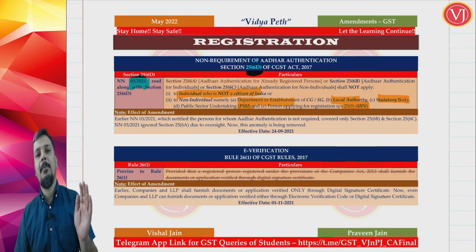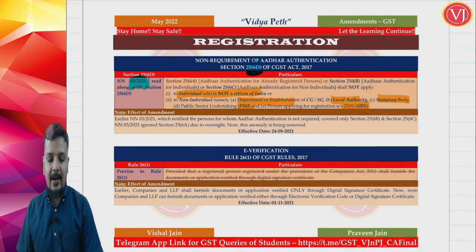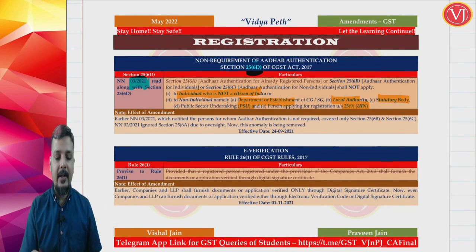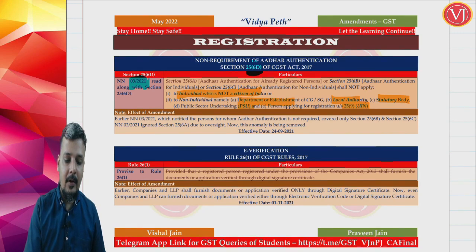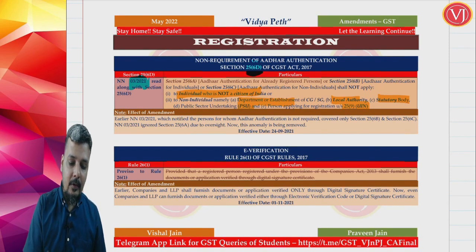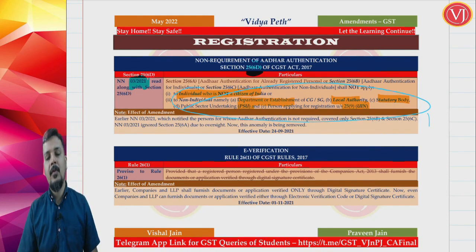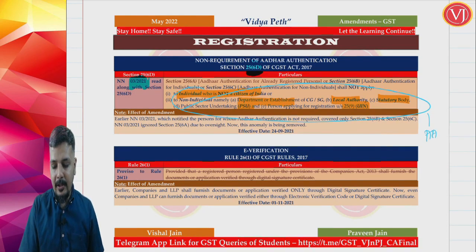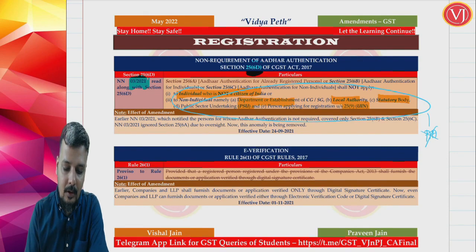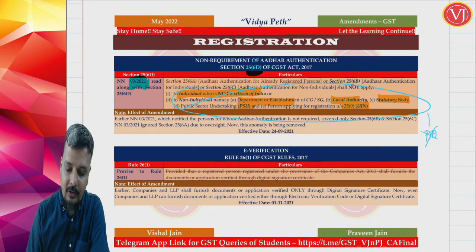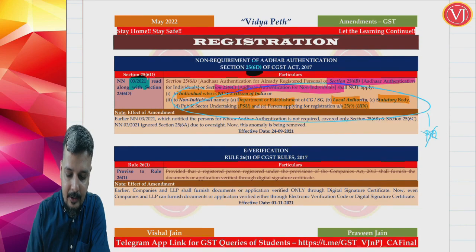Aadhaar authentication is not applicable for them. Now what has been added is for a newly registered person, Aadhaar authentication was not required for these sectors. So one thing was pretty clear for these points: when you are going for new registration, Aadhaar authentication is not required.